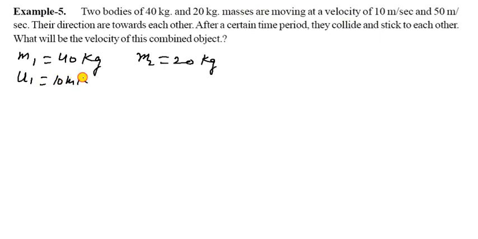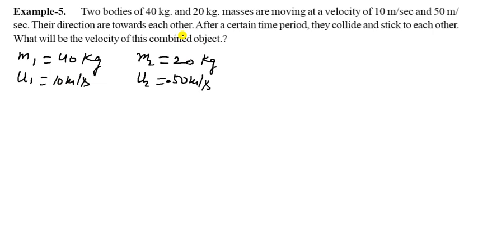Let us see the next one, example 5. Two bodies of mass 40 kg and 20 kg. So mass M1 is given as 40 kg and mass M2 is given as 20 kg. Let us say the masses are moving with velocities 10 meter per second and 50 meter per second.